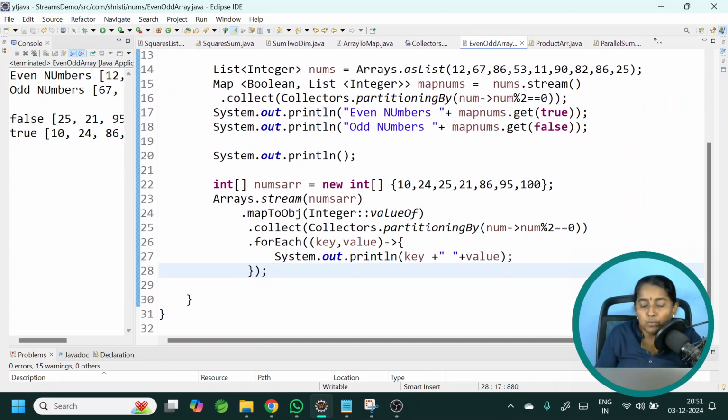We don't have to use forEach directly. We can get it in a map, and using the map we can call get method by passing the key. This is a very good approach rather than printing it using forEach. Again, it is your choice. We will move on to the next question.